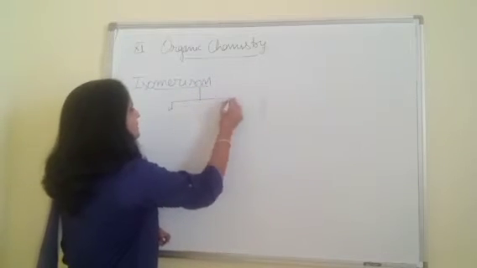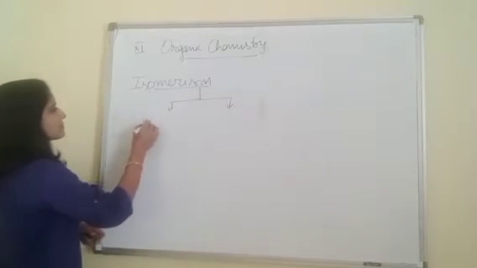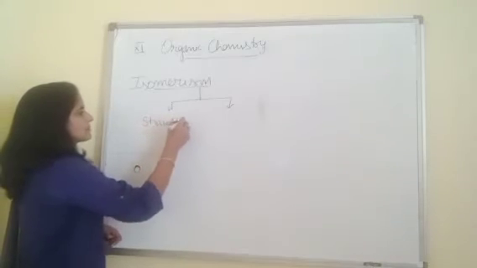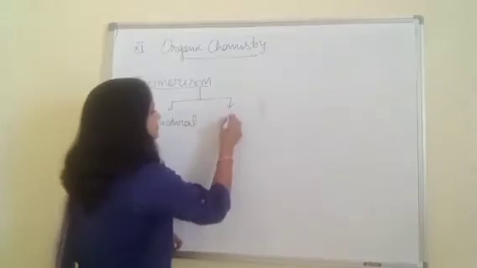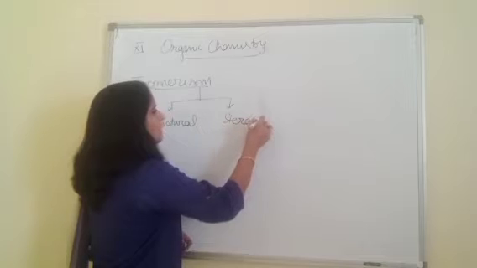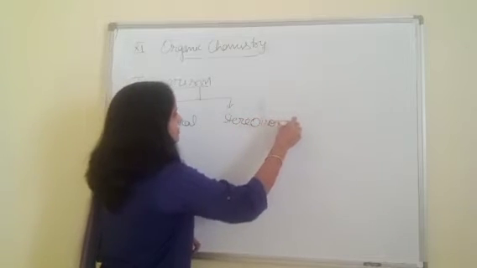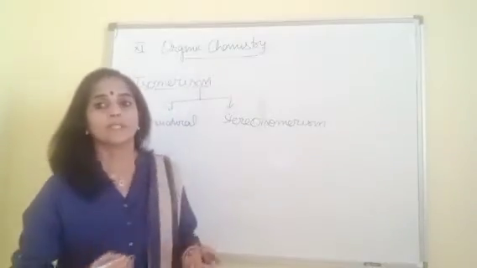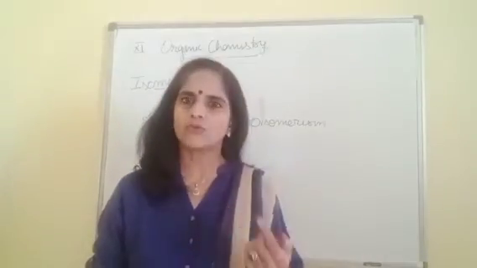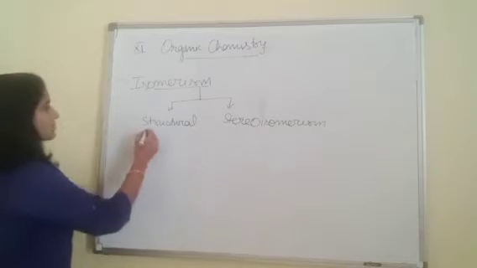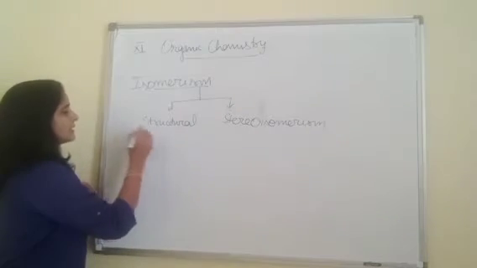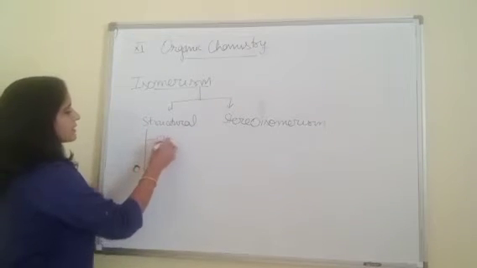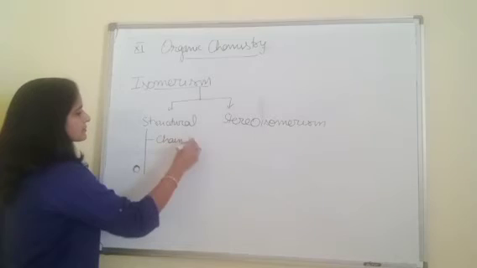These are structural isomerism and stereoisomerism. Now, types of structural isomerism, it is further divided into subcategories. These are, first is chain isomerism.